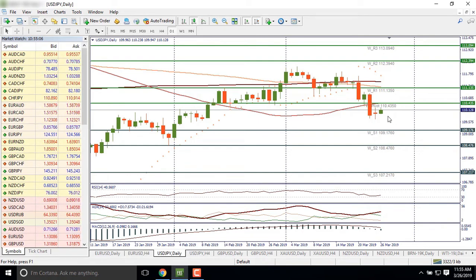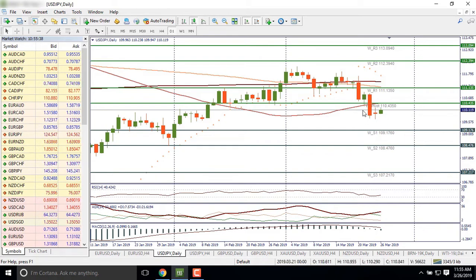Otherwise, the pair will continue to fall towards the support at 109.17 and the next support lies at 108.47. From the technical side, parabolic SAR shows the downward movement for the pair, and ADX demonstrates the strength of bears.